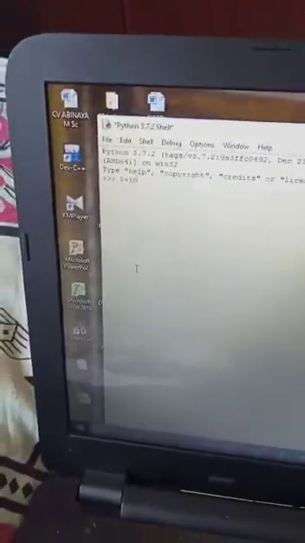So I am typing the first line, 5 plus 10. When I press enter, it will show 15. It is interactive mode programming. And the next one is script mode.